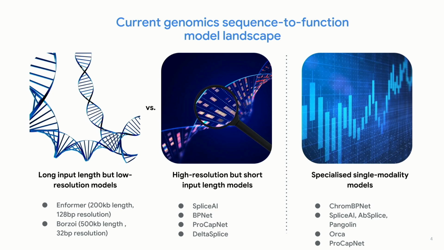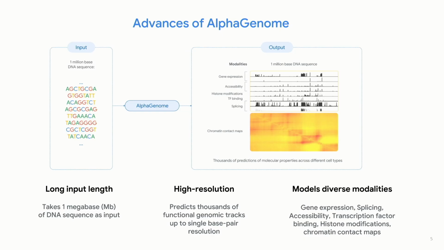Another axis is this modality axis. How many layers of regulatory biology is the model capturing at once? A lot of the top models in the field are specialized single modality models, for example, SpliceAI for splicing and Orca for contact maps. This is fine. The problem is that often variants do affect multiple modalities simultaneously. And in order to do that analysis, you're then having to download many different models and deal with different APIs potentially. So it's a bit clunkier for the user.